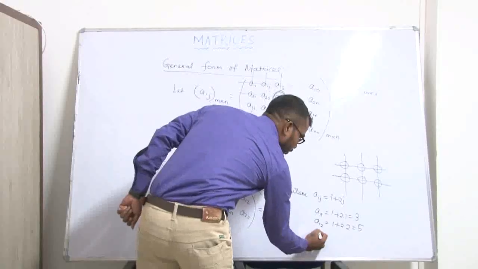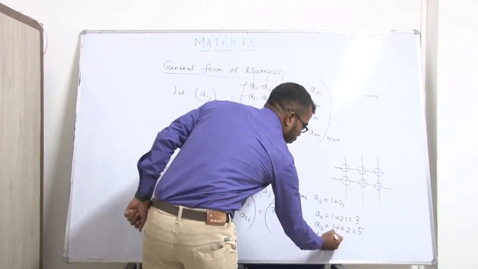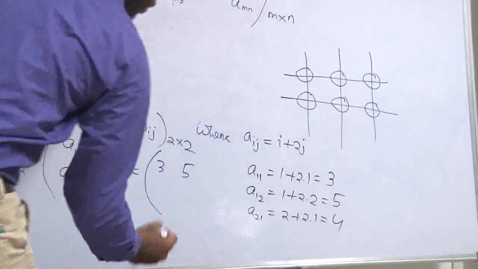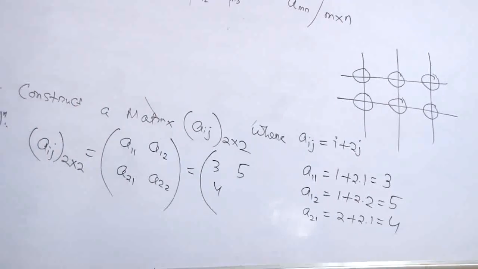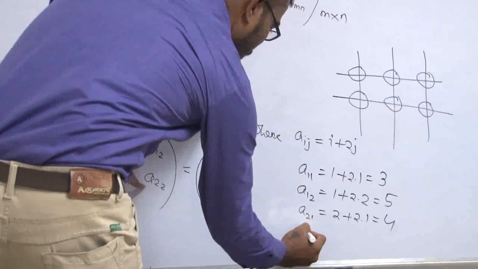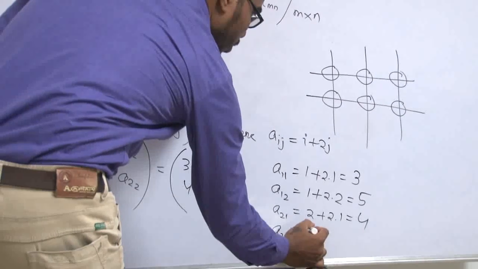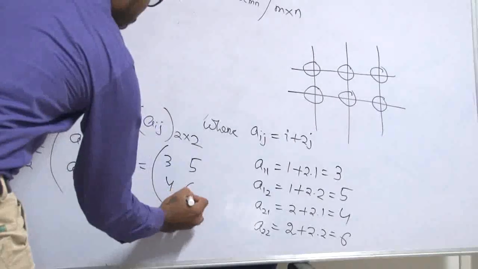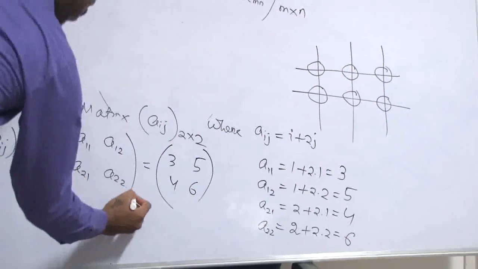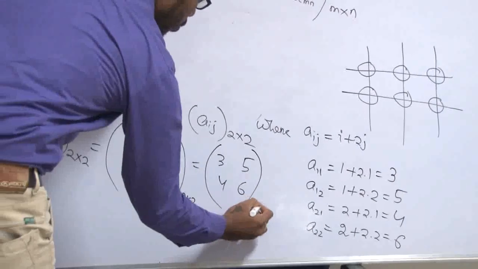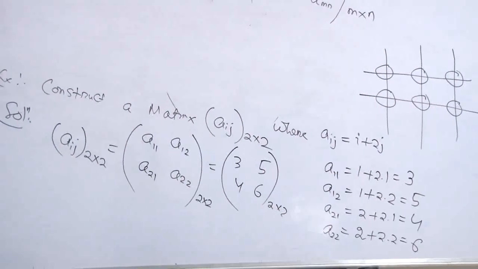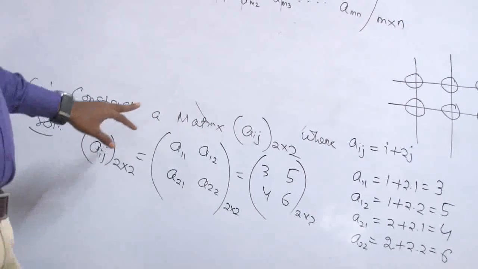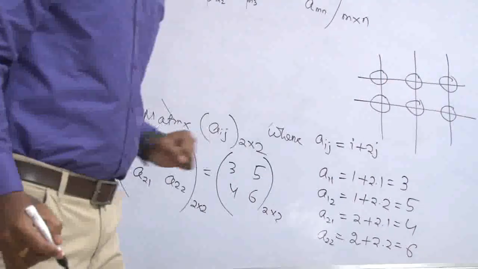Similarly A21. Put the values of i and j: 2 plus 2 into 1, that is 4. So the value is 4. And lastly, A22. If we put the values, we get 2 plus 2 into 2, and that is 6. Its order is 2 into 2. Here is the solution of this matrix. So first we create a matrix and then we apply this condition.